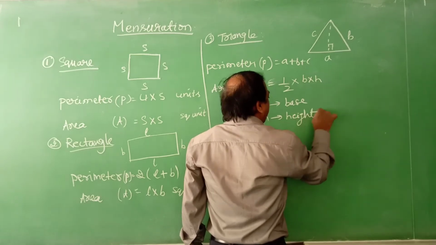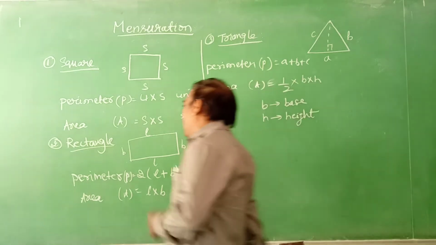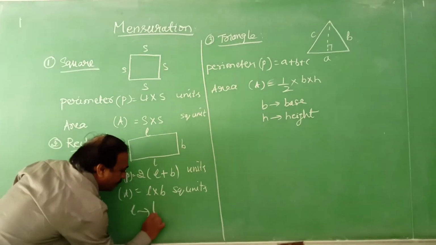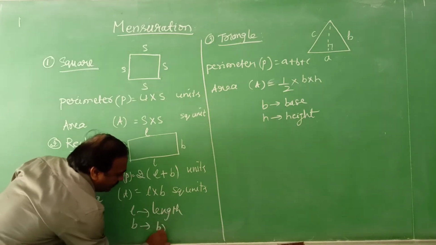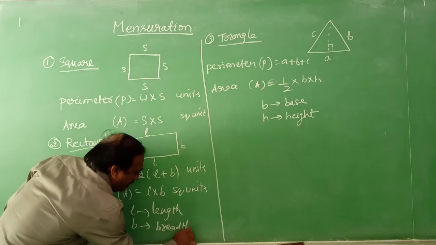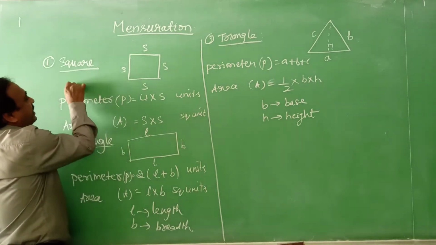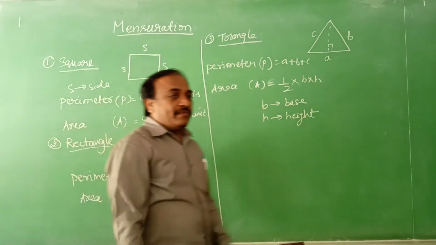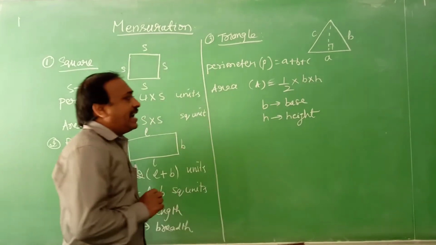And in these cases L is length, B means breadth, and S is nothing but the side of the square. So half of the product of its base and height.